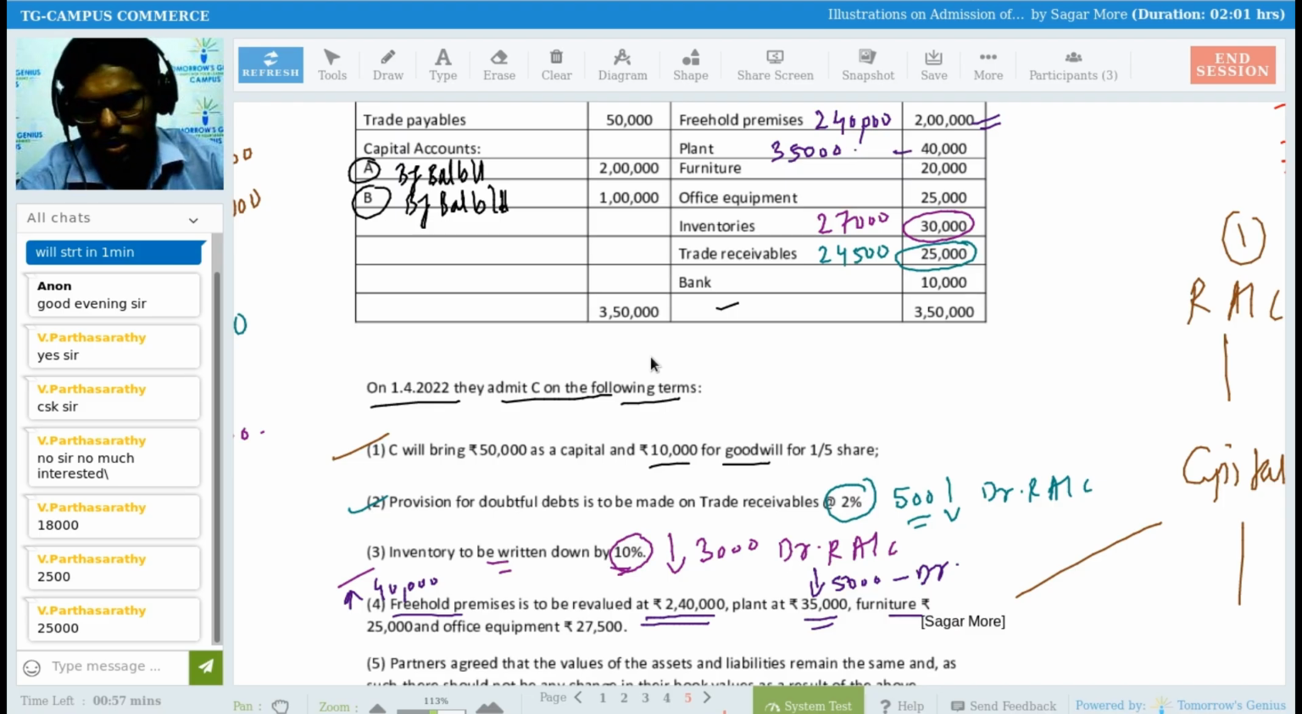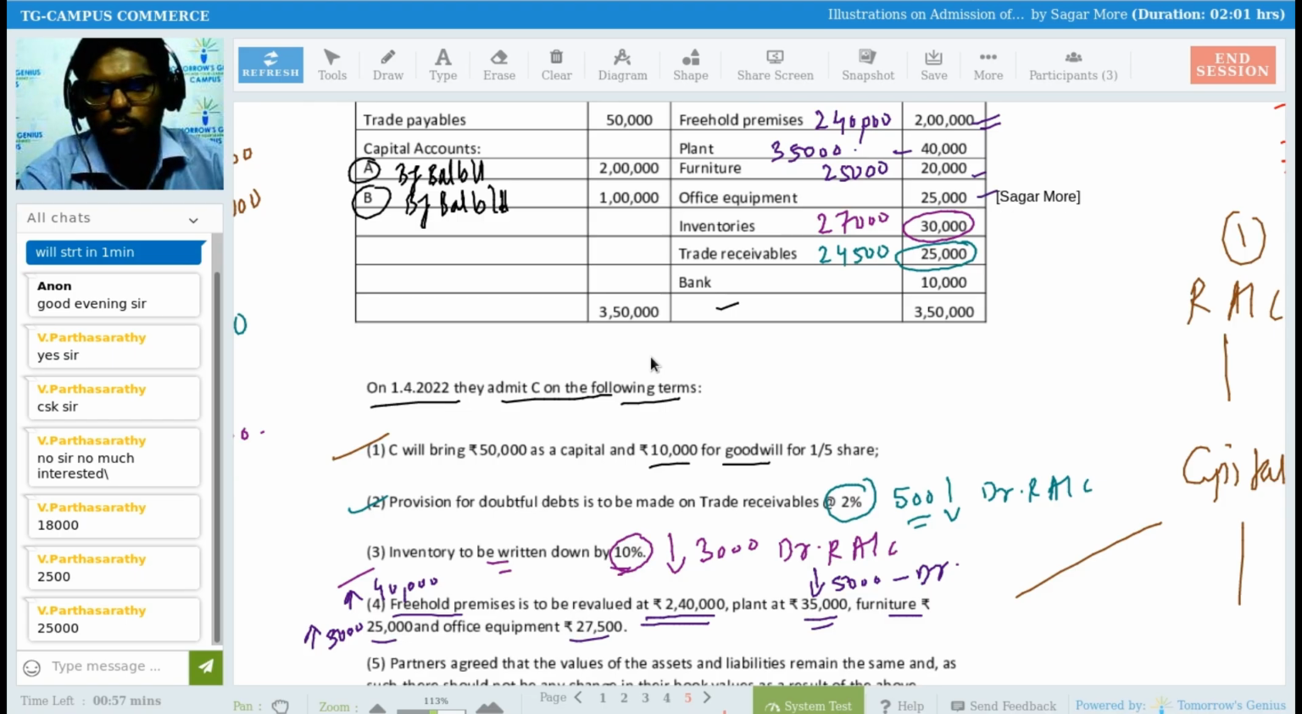Then the next is your furniture. Today's value of furniture is 25,000. The old value was 20,000. It means furniture increased by 5,000. And when you prepare the new balance sheet, furniture will be at rupees 25,000. Okay. So office equipment is 27,500. The previous value of equipment was 25,000. It means the value increased by 2,500. If you add 2,500, the new value will be 27,500.